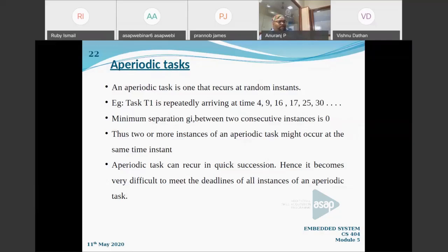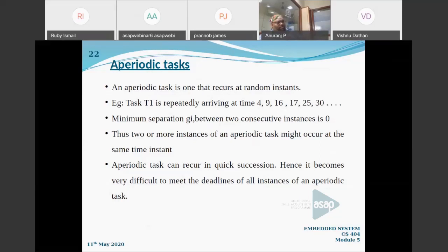That means the same task can come twice at the same time. That also happens. That's what I was mentioning when a doubt was asked. Thus, two or more instances of an aperiodic task might occur at the same time instant. That can happen. An aperiodic task can occur in quick succession, hence it becomes very difficult to meet the deadline of all instances of an aperiodic task. Right? What happens if it is at the same time?